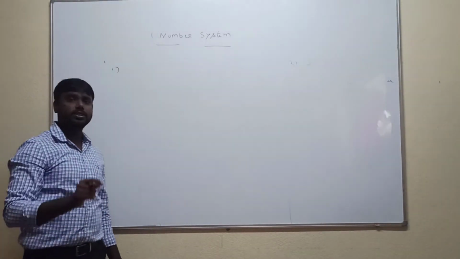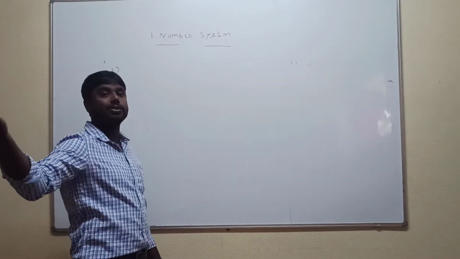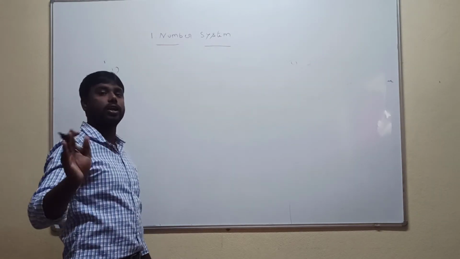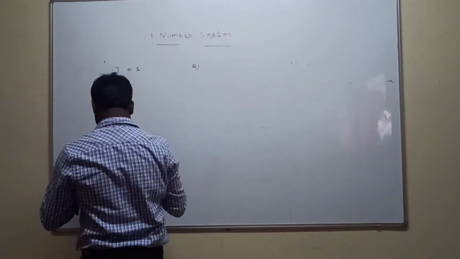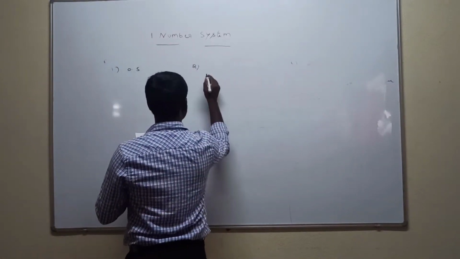The first question was to convert a rational number into a decimal. In the second question, the given decimal is to be converted into a rational number. So the first question is 0.5. The second question is 0.25.